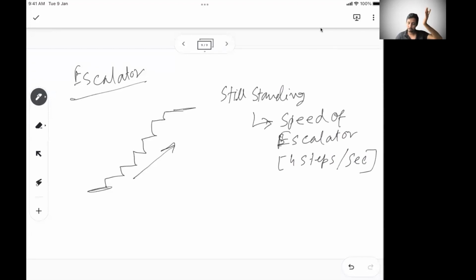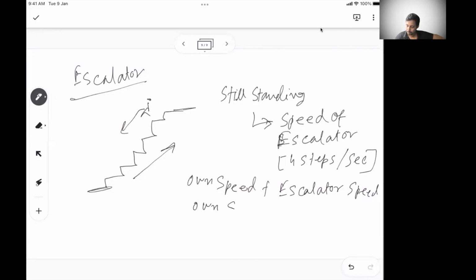But if you have your own speed and you are moving upwards on an escalator which is also moving upwards, then it is your own speed plus escalator speed. But if the escalator is moving up and you are standing here and want to come down, then in that case it is your own speed minus escalator speed.